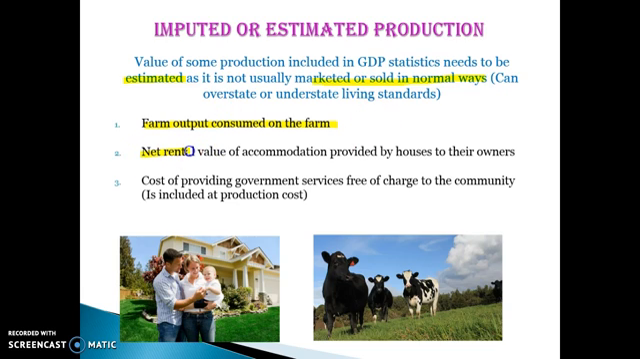And same with the net rental value of accommodation provided by houses to their owners. So that idea of imputed rent, which we talked about in the past, that figure gets estimated as well. So if you live in your own house, it doesn't get excluded, don't say that, it gets estimated. And that's a limitation. And the other thing, there's some government services that are provided free of charge. So things like ambulance services, policemen, firemen, their services are basically estimated as well. The cost of providing government services free of charge, you estimate the value that they provide and include that in GDP as well, but it is estimated.